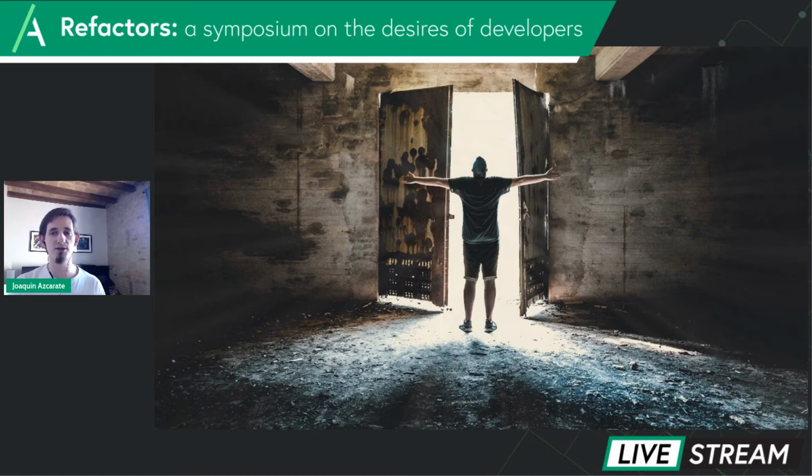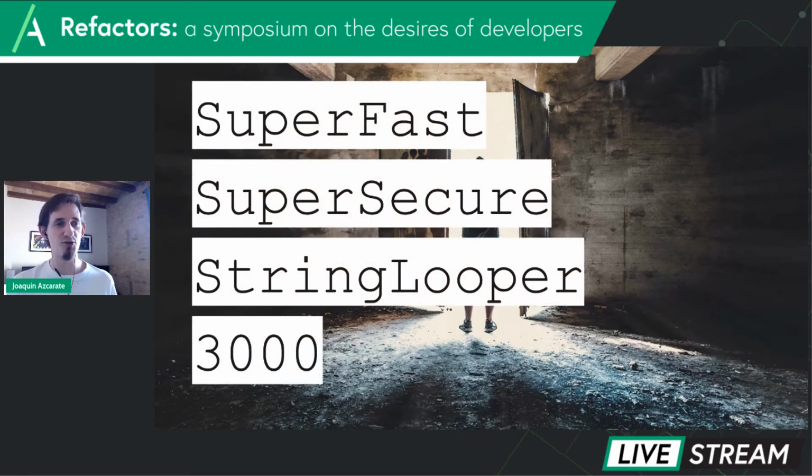Find the correct abstraction you need, not something weird like the super fast, super secure string loop with 300. Unless your domain calls for it, in which case I would be very interested to know what your domain is, so call me.